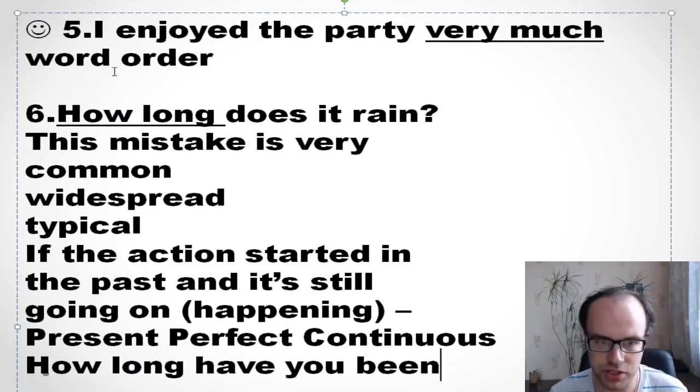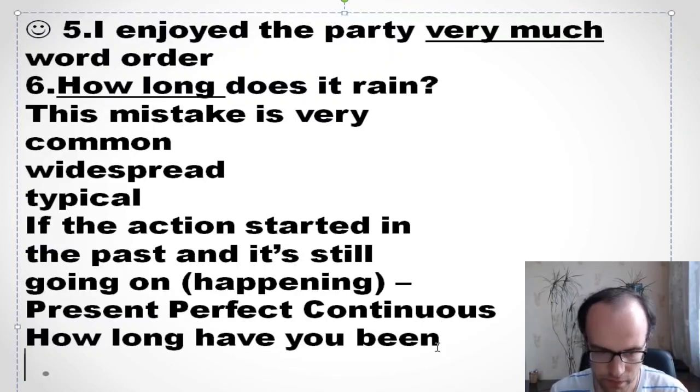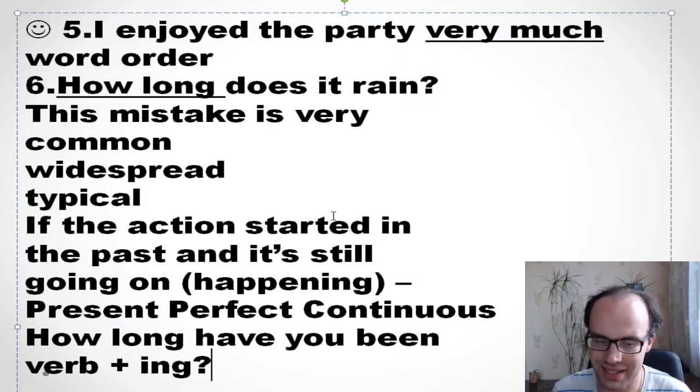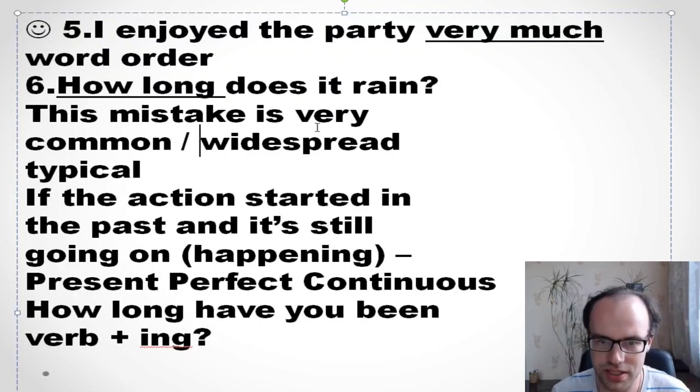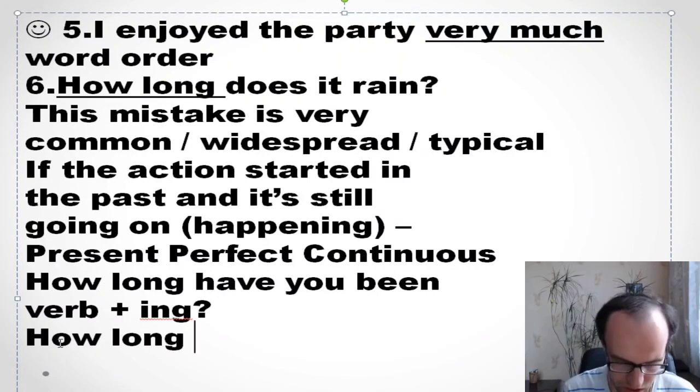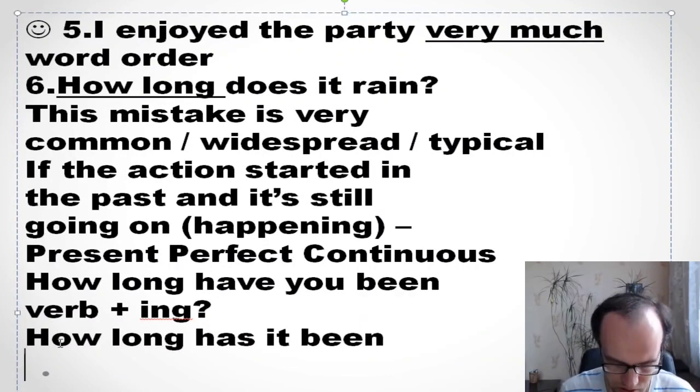Then you need to add a verb plus ing, okay? So, as you see, as you understand, as you guess, as you might know, how long have you been plus verb plus ing, okay? So you see, how long have you been, if it's about you, if it's about it, how long has it been, okay? So how long has it been raining?